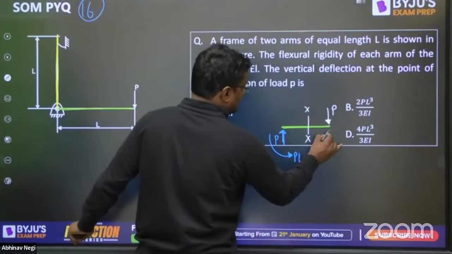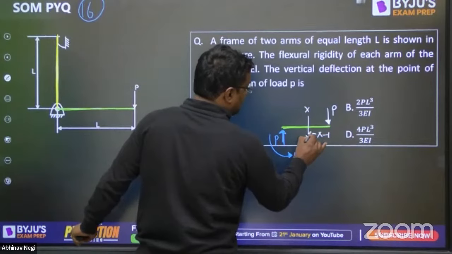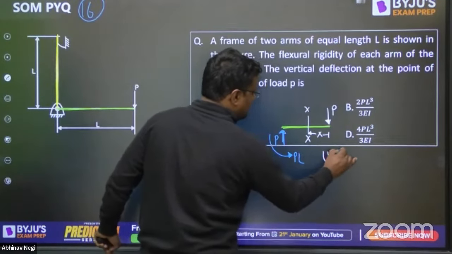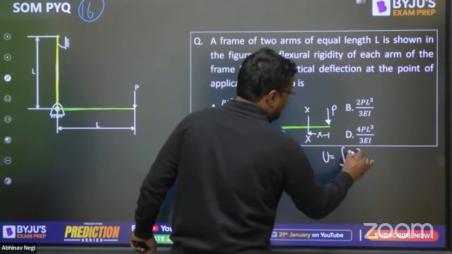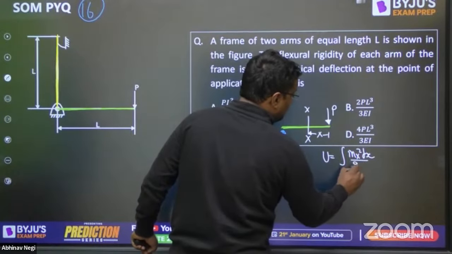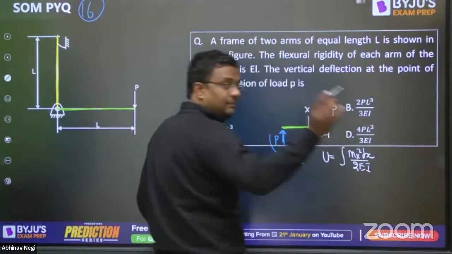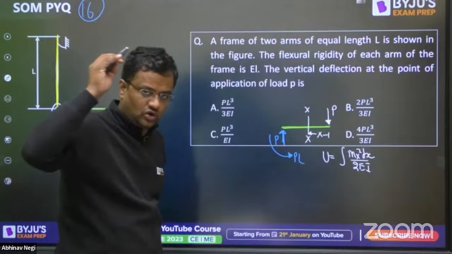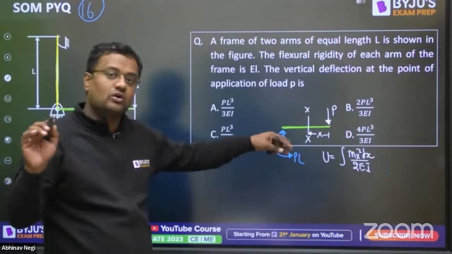an XX section, that is X distance from here. What is the strain energy? Strain energy is M squared dx upon 2EI. Of course, the shortcut that I told you can apply that also. But every time I am telling you shortcuts, so I am telling you from the long cut now.